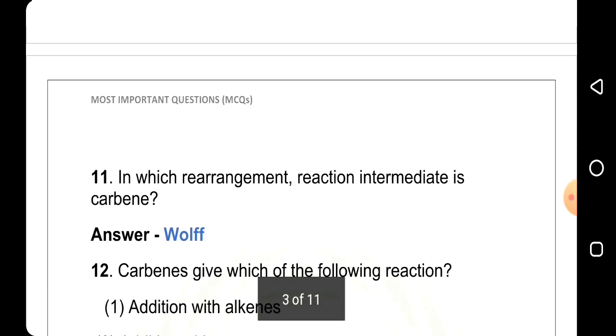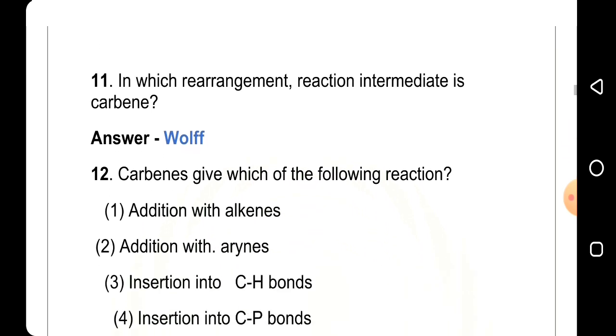11th question, in which rearrangement reaction is the intermediate carbene? Answer is Wolff. 12th question, carbenes give which of the following reactions? First, addition with alkenes, second, addition with arenes, third, insertion into CH bonds, fourth, insertion into CC bond.